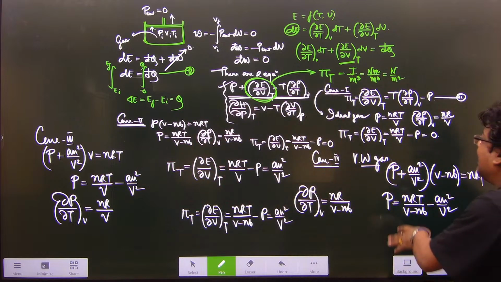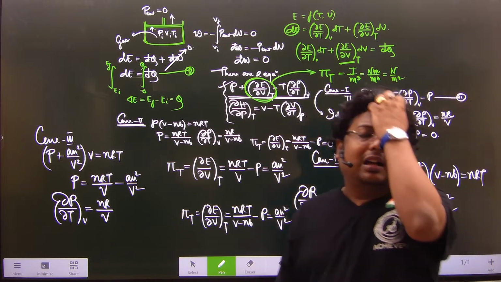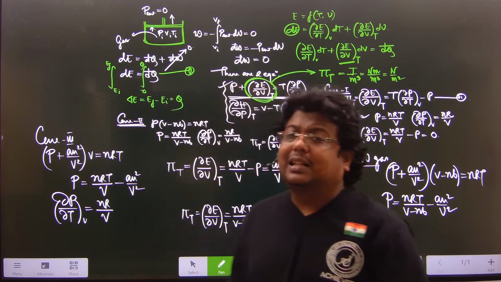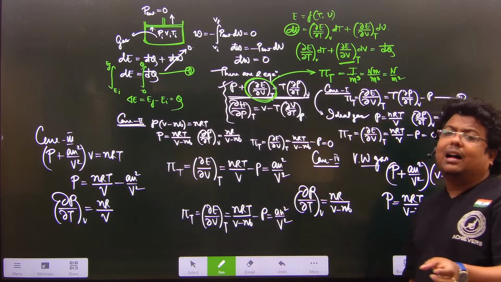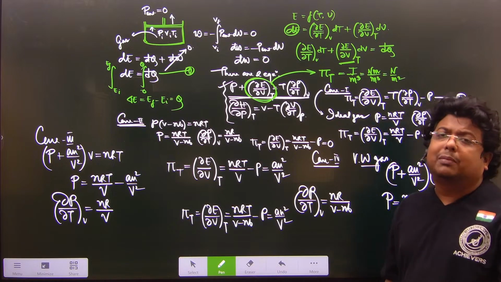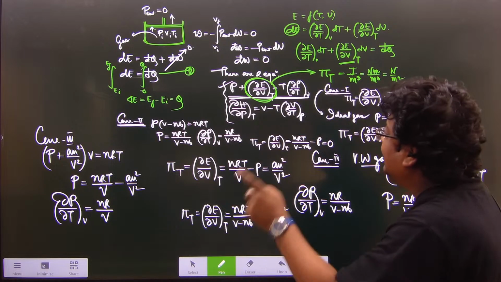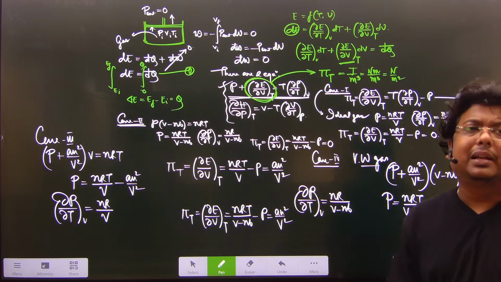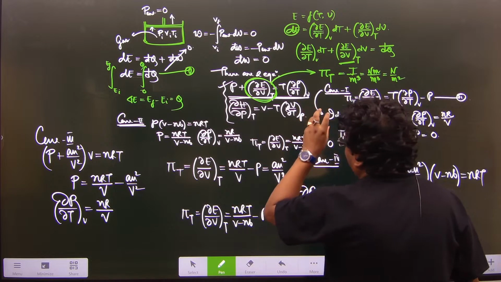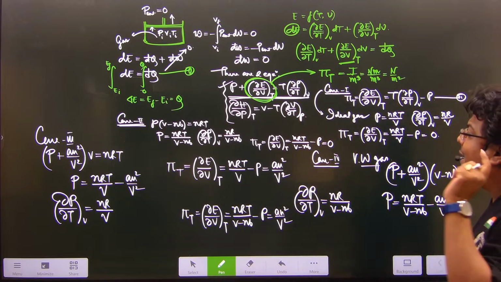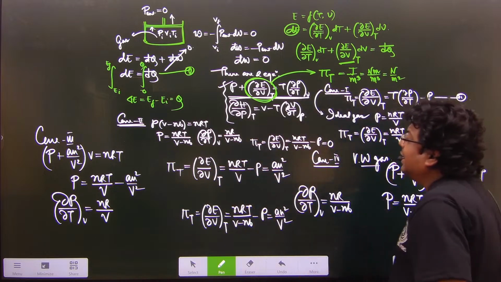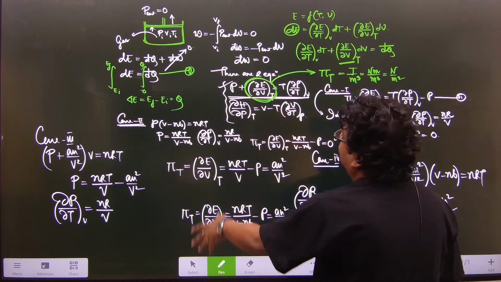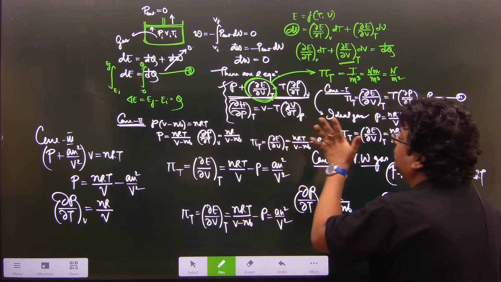if the gas considers the A factor, if the expression of the gaseous equation of state has A inside it, it means there will be some intermolecular force of attraction present within the gas, and in that case the internal pressure, or the expression of del E del V at constant T, will be a positive one. And if this is positive, it means at a constant temperature, if I increase the volume, the internal energy will definitely increase. So there are different types of MCQ questions that can come from here.